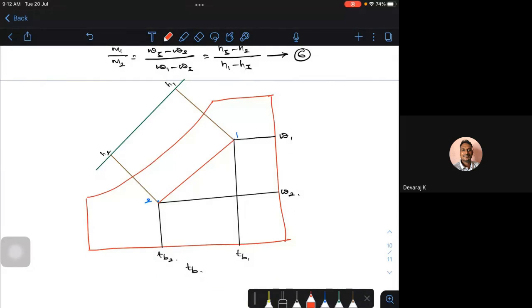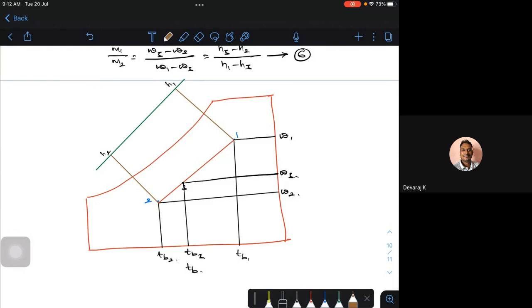Now omega 1 and omega 2 I have, then I have H1 and H2. So there is an intermediate point, and this intermediate point depends on many factors. So let me let this point be somewhere at this particular point. So this is point 3. Look at this: this is my omega 3 and this is my dry bulb temperature 3, and corresponding enthalpy.